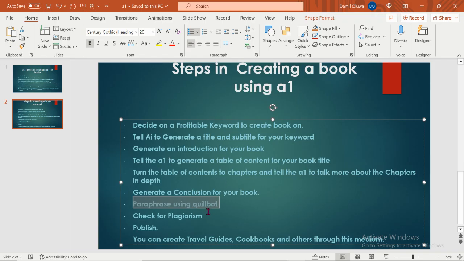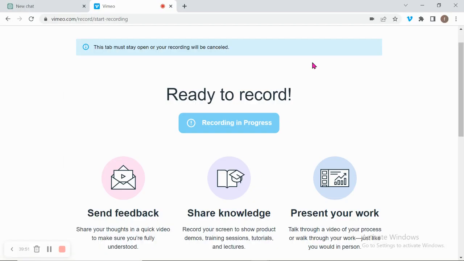Okay, this is how this works. After paraphrasing with Quillbot, what do you do? You check for plagiarism. Once you paraphrase with Quillbot, by the way, Quillbot is very unique. You can paraphrase using the fluency mode or expand.